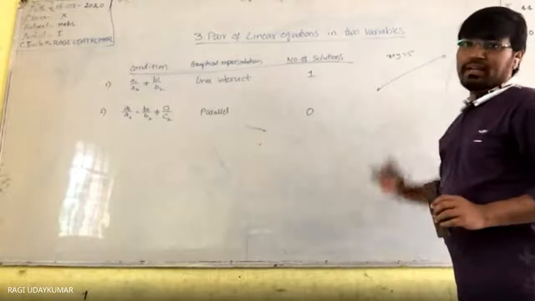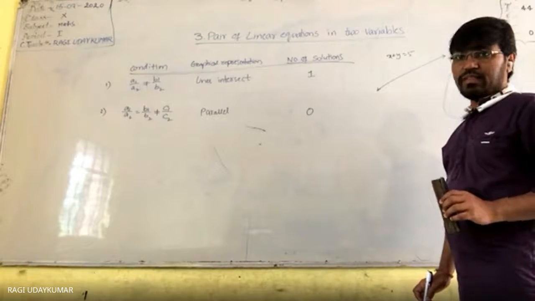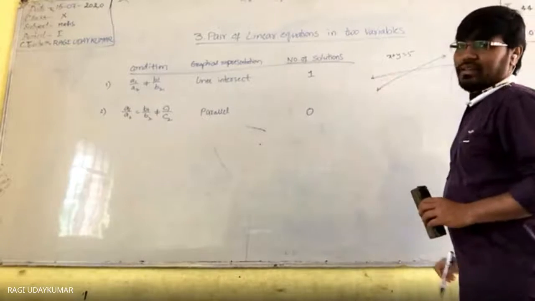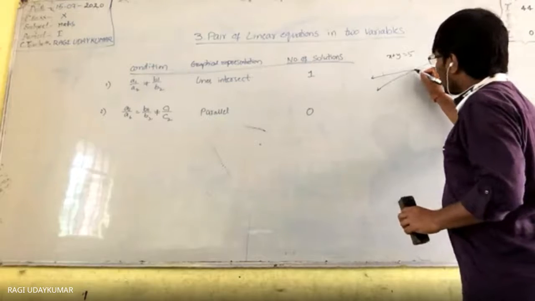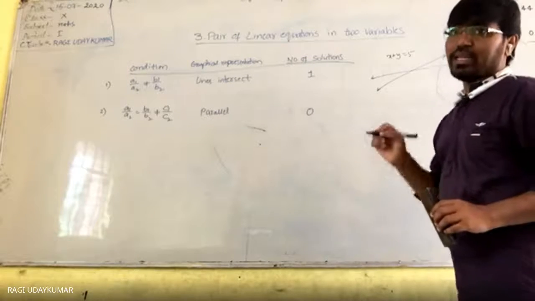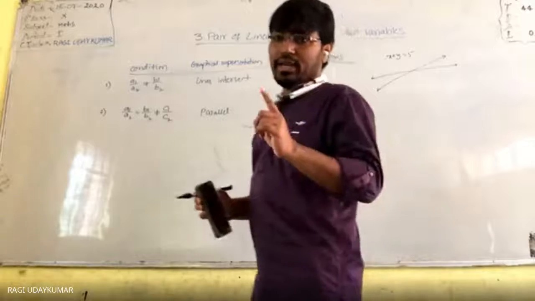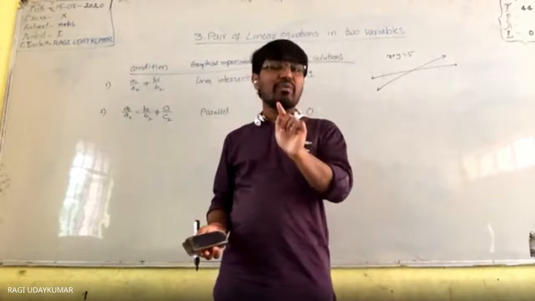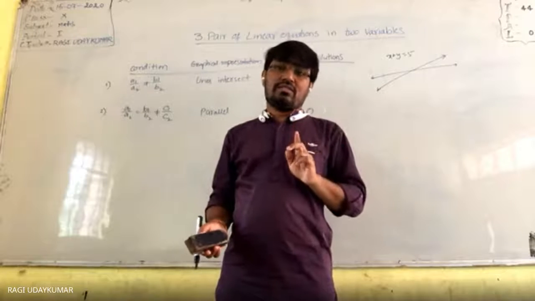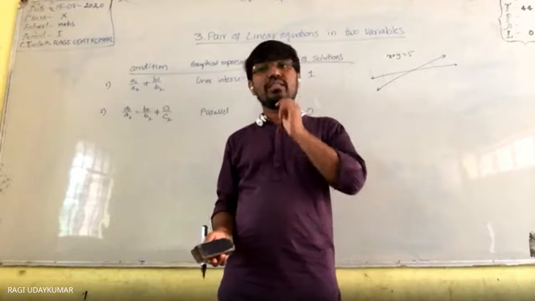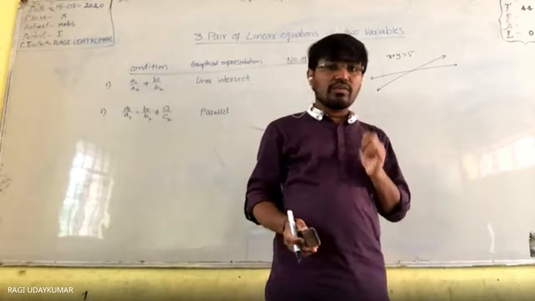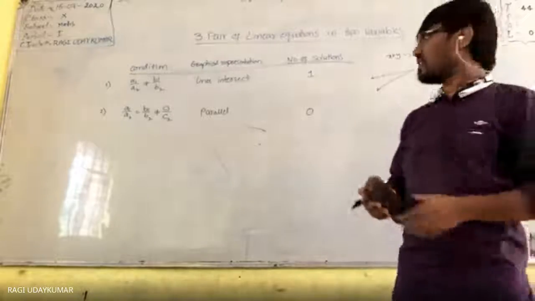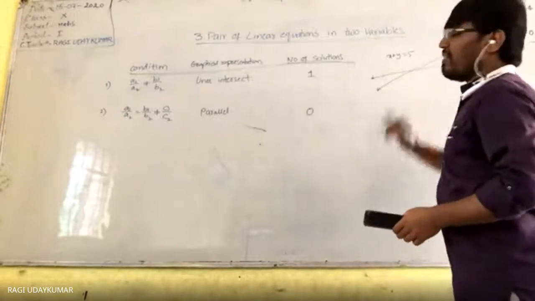So when the pair of linear equations is given, pair given means two lines intersecting. Intersecting means this is the only one point which is present on both lines. There is only one point, okay? That only one point present on both the lines will be the solution for both. We need the solution for both equations. So when we need the solution for both equations, this will become the solution for both equations. That's why when the lines are intersecting, only one solution.